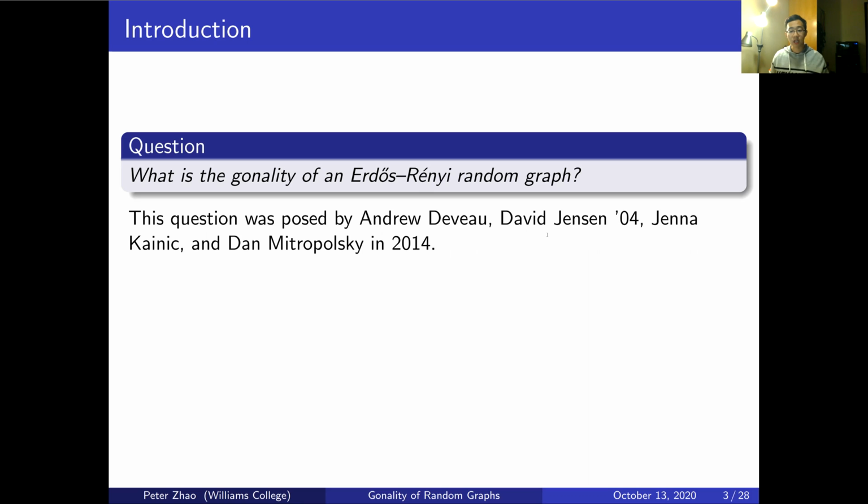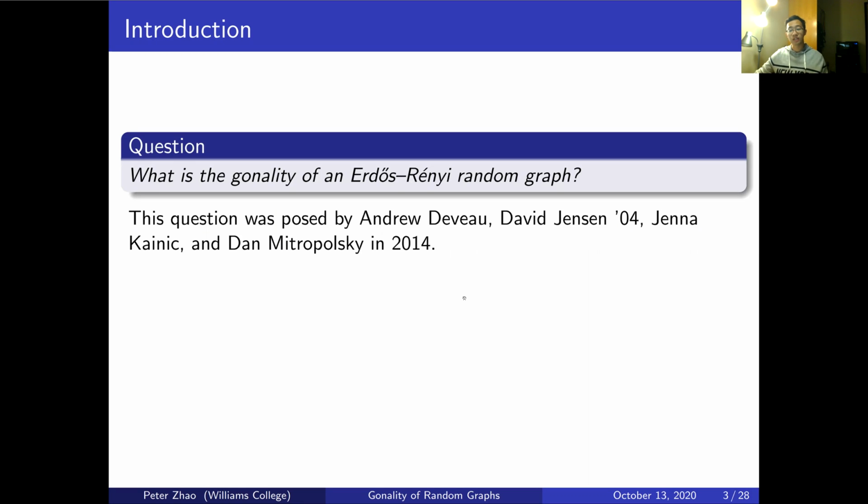So in 2014, Andrew DeVoe, David Jensen, who coincidentally graduated from Williams in 2004, Jenna Keinig, and Dan Mitropolsky asked what the gonality of an Erdős-Renyi random graph is. The motivation for this lies in the study of algebraic curves and Brill-Noether theory, which is beyond the scope of this presentation, but definitely interesting to look into if you're familiar with these topics.